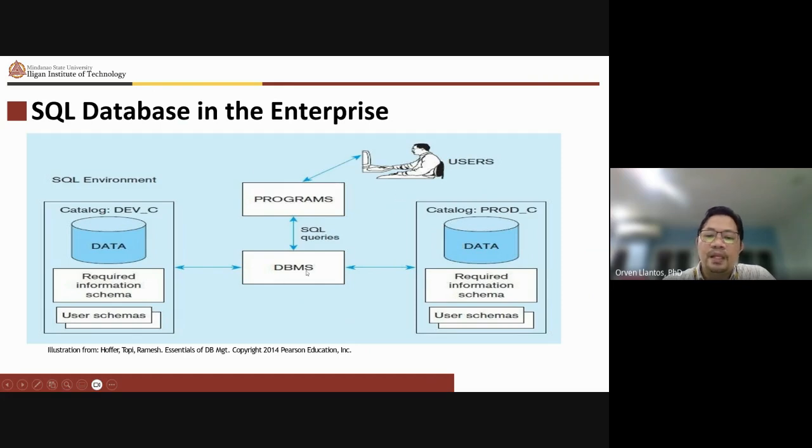So the programs here, we should interpret as either desktop or the one that you access in your web page.